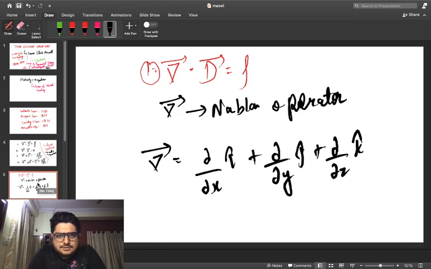What is this equation trying to specify? It is specifying that the divergence of the electric field intensity is equal to the volume charge density. In other words, that is how I would say it.